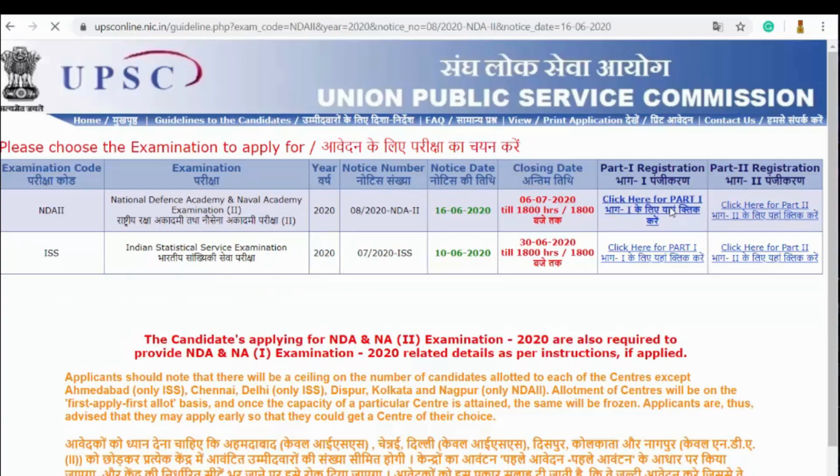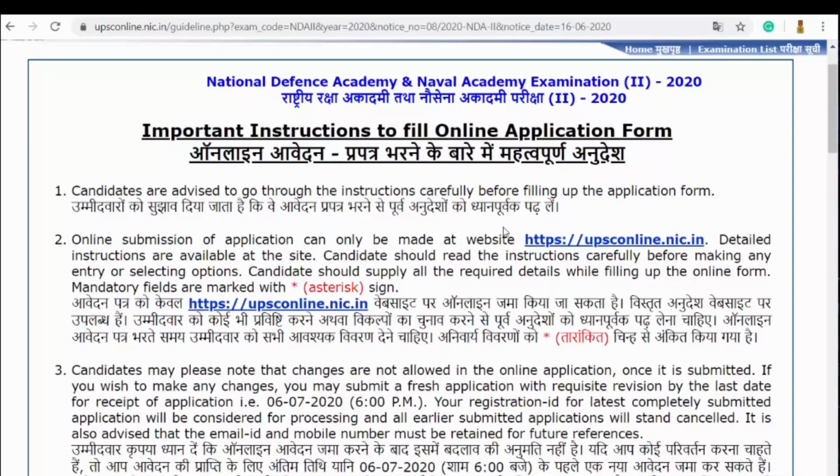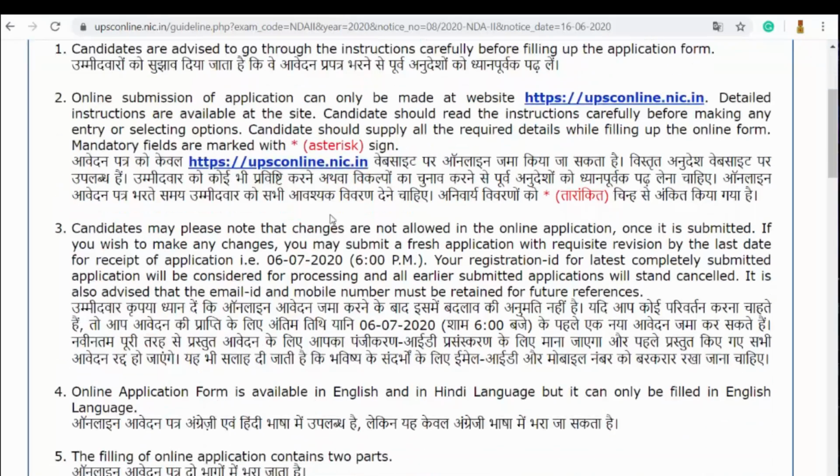Click on the Part 1 registration, wherein you will be redirected to the important instructions to fill the online application form page, wherein I will reiterate these things to you in a faster way. Candidates are advised to go through instructions carefully before filling up the application form. So all of these are things that we have done until now.